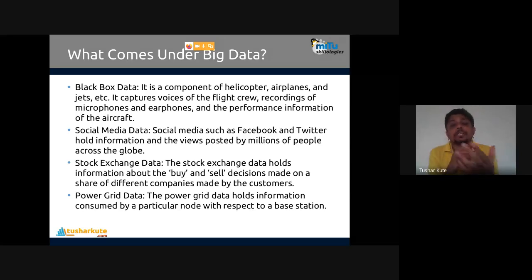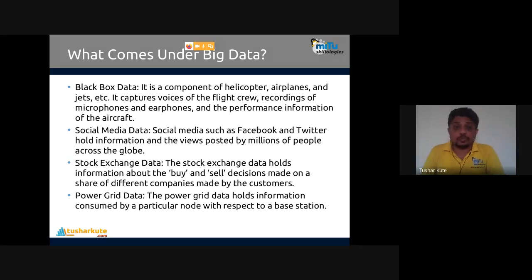We have power grid data. Power grid data holds information consumed by a particular node with respect to the base station. So we have a huge electrical network. From where to where, how much electrical energy is transferred, that is recorded in the power grid. Again, second by second. Data which is collected by IoT sensors.